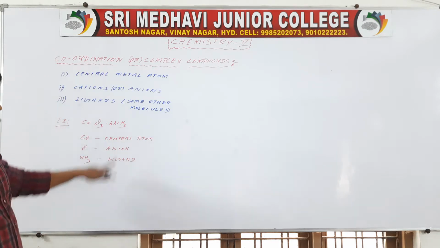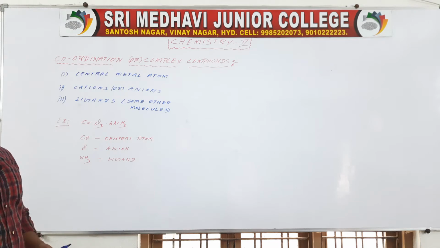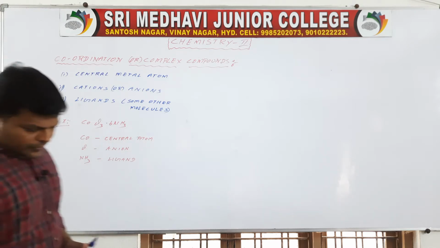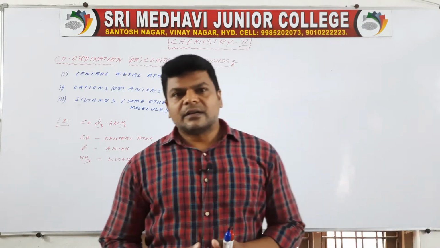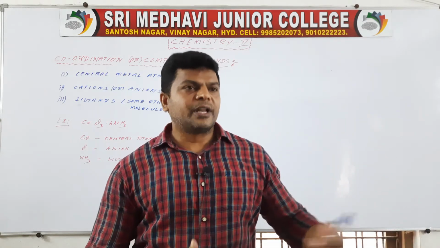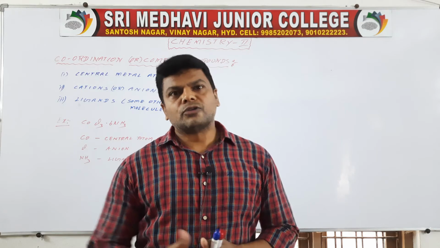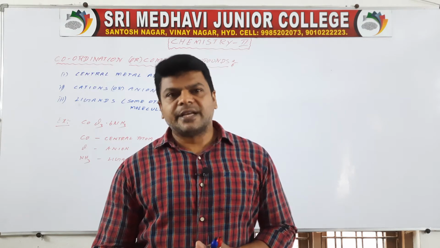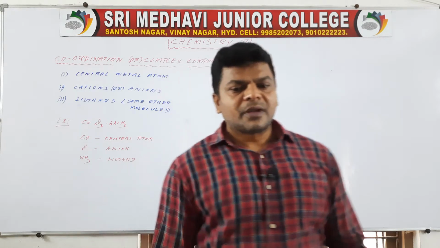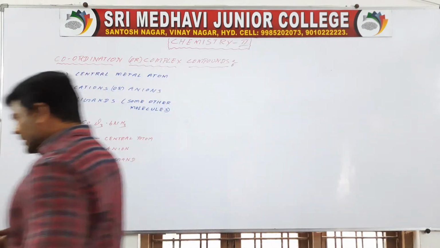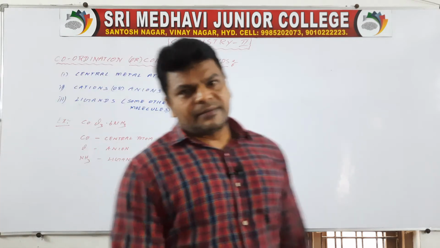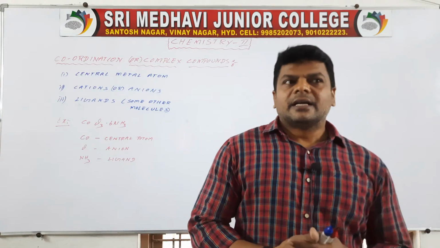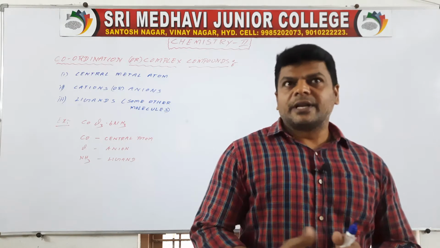NH3 is a ligand, which is part of the complex compound. So, for briefly discussing coordination compounds, we have to know Werner's theory of complex compounds, because Alfred Werner is the man who gave a brief explanation about coordination compounds.